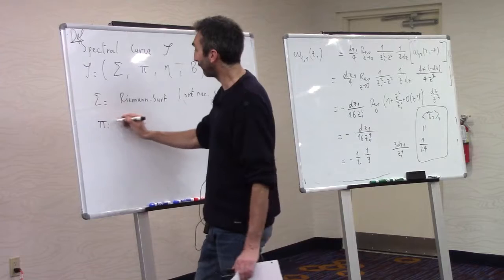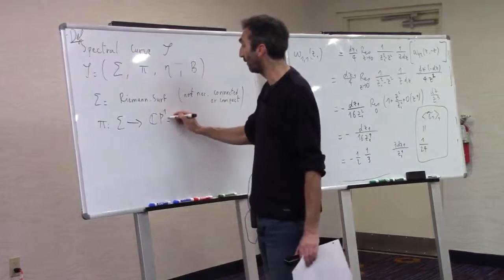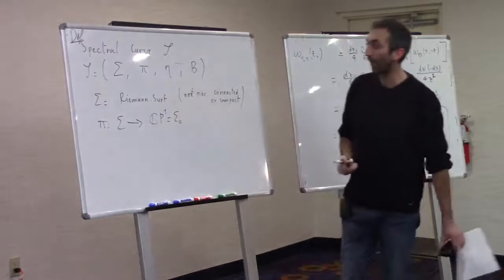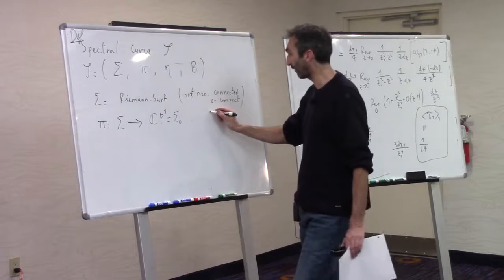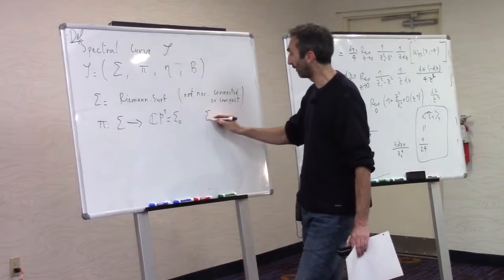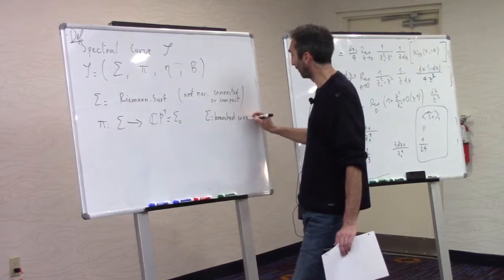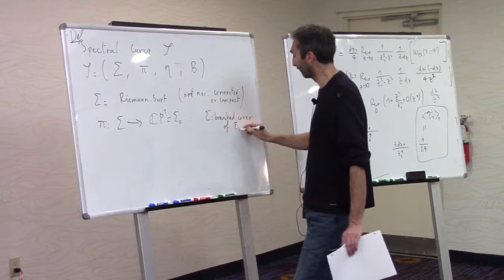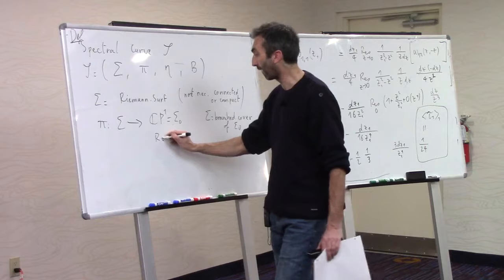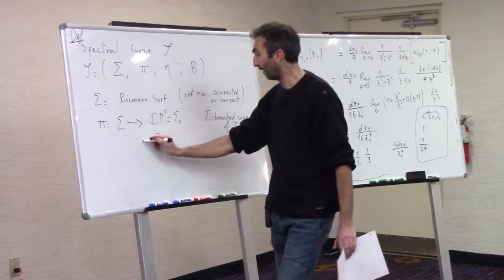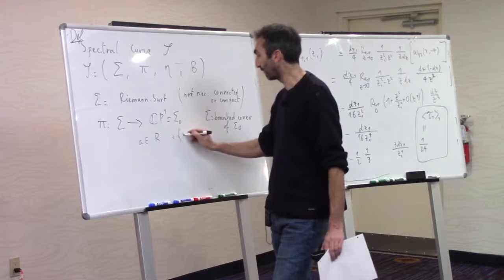Pi is a projection from sigma to a base Riemann surface, which here I will call CP1, but you could replace it by sigma 0, another Riemann surface, on which sigma makes a branch cover, so meaning that sigma is a branch cover of sigma 0. And it has ramification points. Let's call R the set of ramification points.